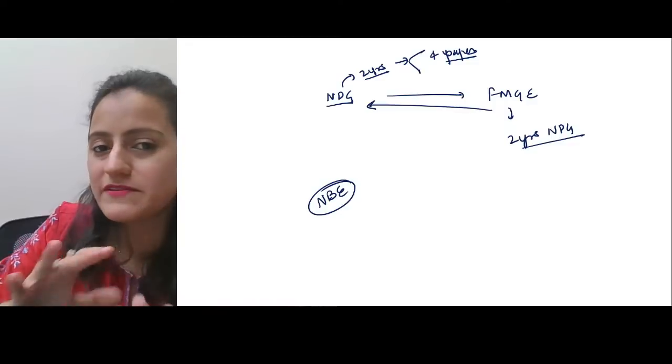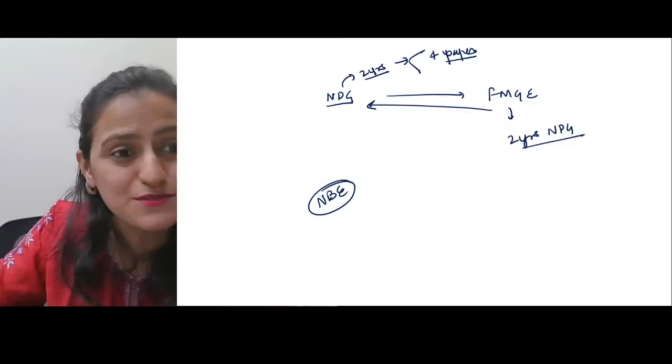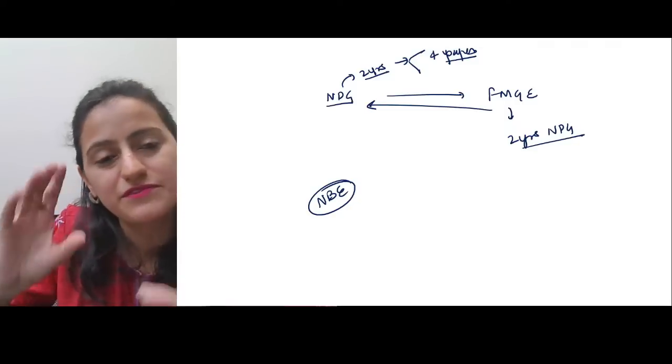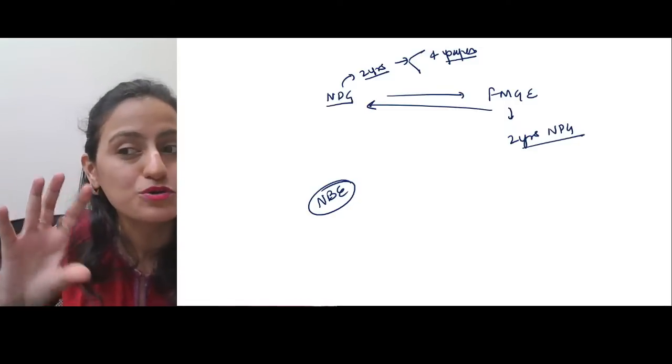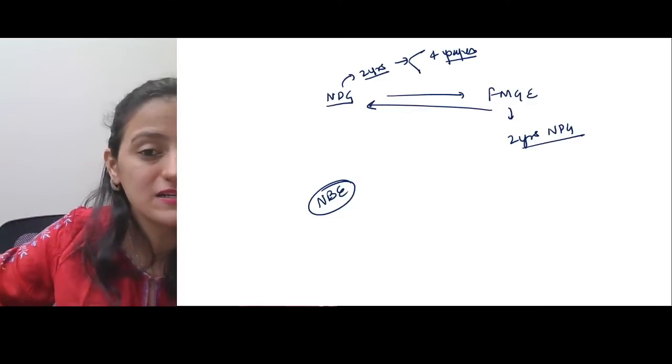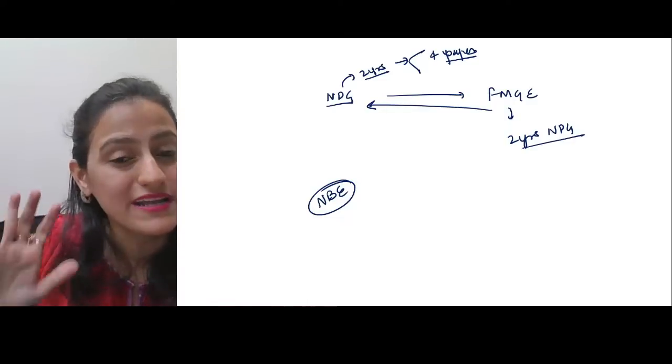Dekho, I personally believe in making your own handwritten notes because that is what I had done during my preparation. And when you make your notes yourself, you get the spatial memory also. कि मैंने book में यहाँ पे right side corner में ये लिखा था. I had highlighted it with the yellow marker. This right lower corner I had written this.